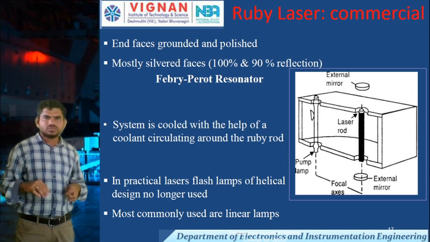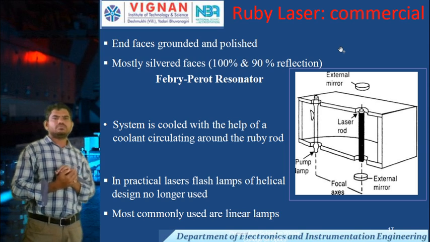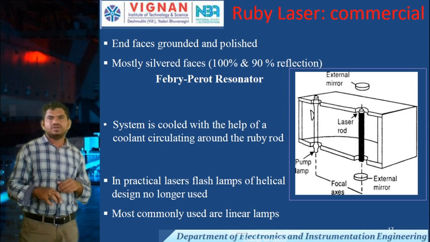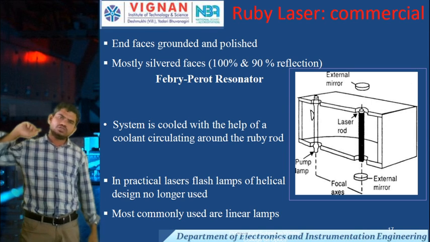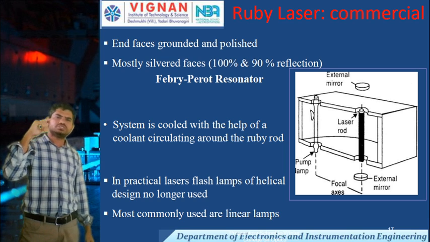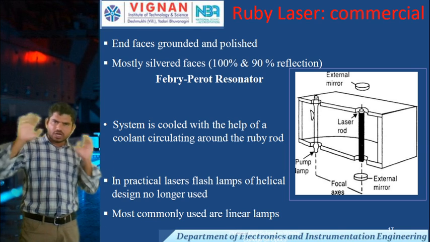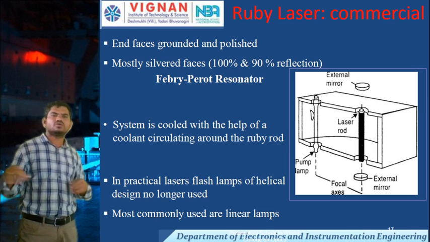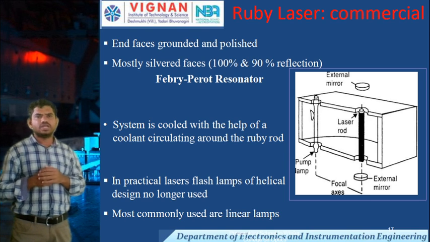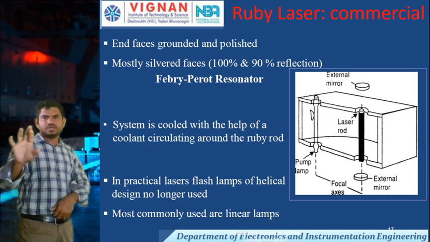The total system is cooled with the help of a coolant circulating around the ruby rod. If we continuously give the supply, there may be a chance of overheating of the ruby rod. To control that overheating, a coolant is required. By using that coolant, we can monitor and control the ruby rod.